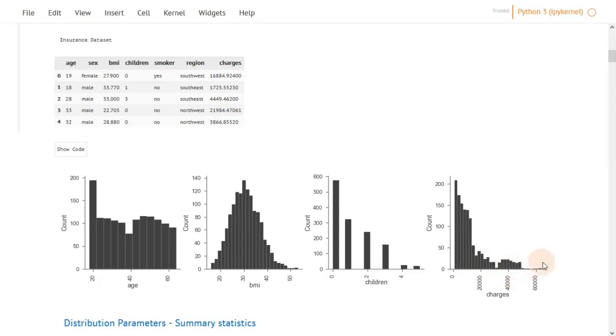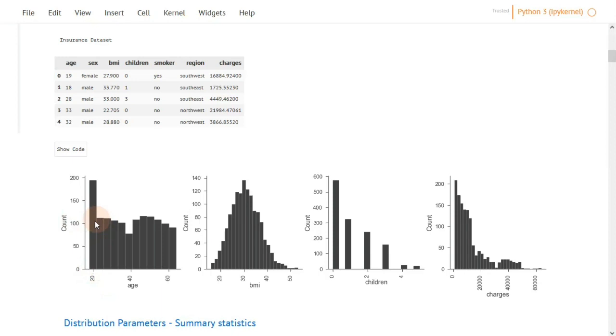What we are actually interested in here is the y-axis of each distribution. We see here that this is a count, and this count represents the range of each bin. A histogram bins the ranges of the observations and counts the number of observations in each bin. So for example, from age 0 to 20, there are 200 observations. From 20 to 25, there are 100 observations and so on.